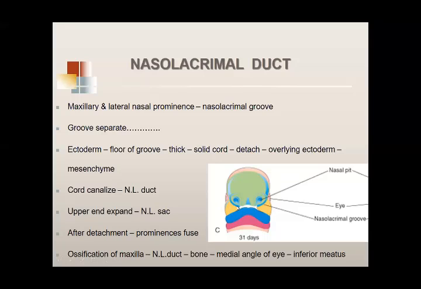So the maxillary prominence fuses with the lateral nasal prominence, and then later on intramembranous ossification starts in the bones of the face. The nasolacrimal duct that developed, its upper end got dilated and developed into the lacrimal sac. This nasolacrimal duct is surrounded by developing bone, at the medial angle of the eye. It becomes vertically oriented and comes to lie on the medial side of the medial angle of the eye.